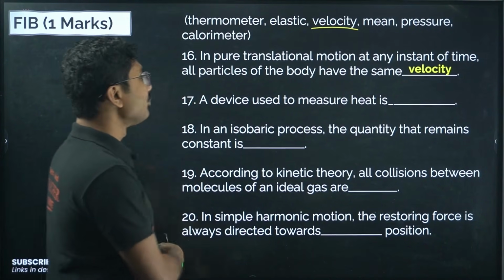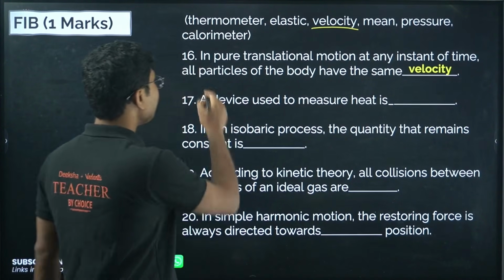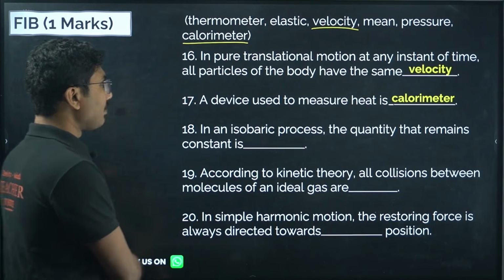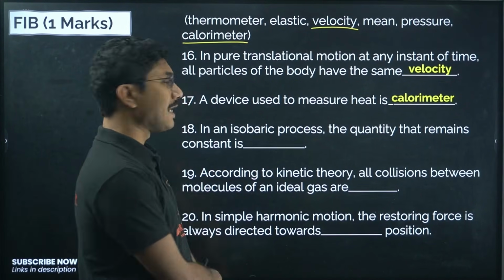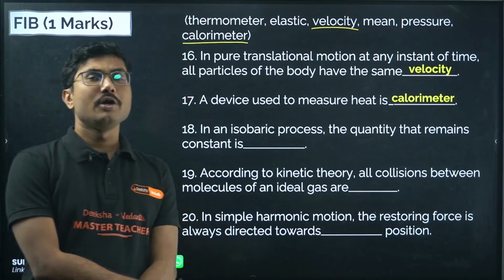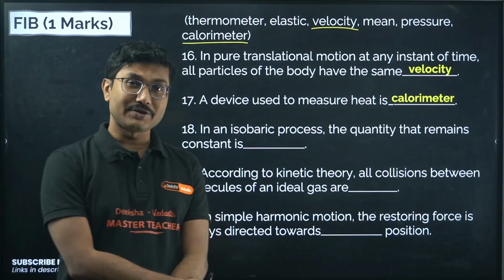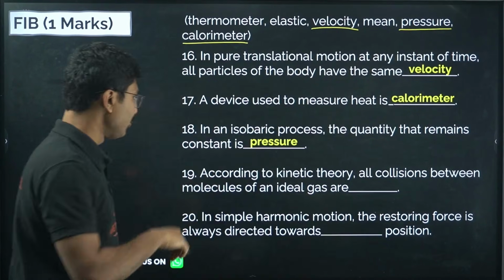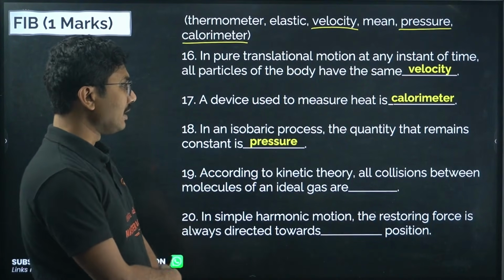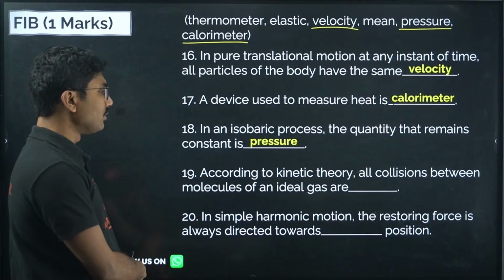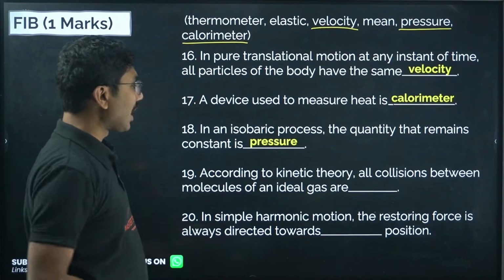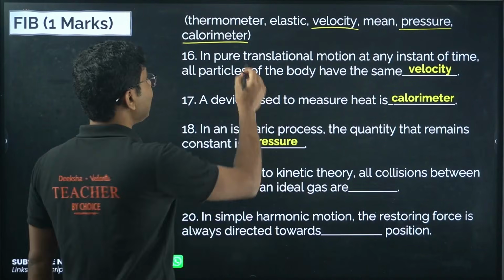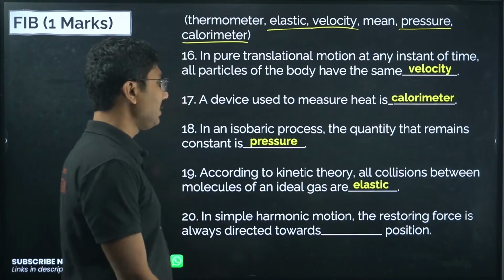A device used to measure heat. The device used to measure heat is the calorimeter. So the correct answer is calorimeter. In an isobaric process, the quantity that remains constant. Isobaric means pressure is constant. According to the kinetic theory, collisions between all molecules of an ideal gas are elastic. Let's see, elastic is there. Yes, so it will be elastic.